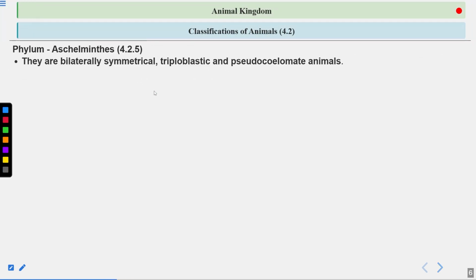Now let's talk about other features. They are bilaterally symmetrical. What do you mean by bilaterally symmetrical? It means you can divide their body into two equal halves.